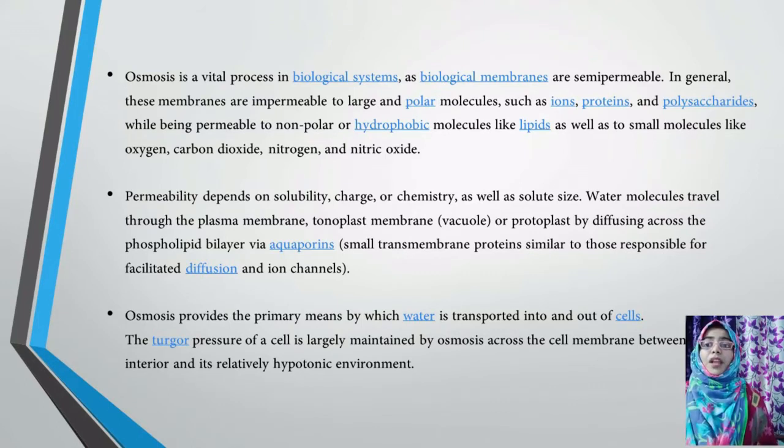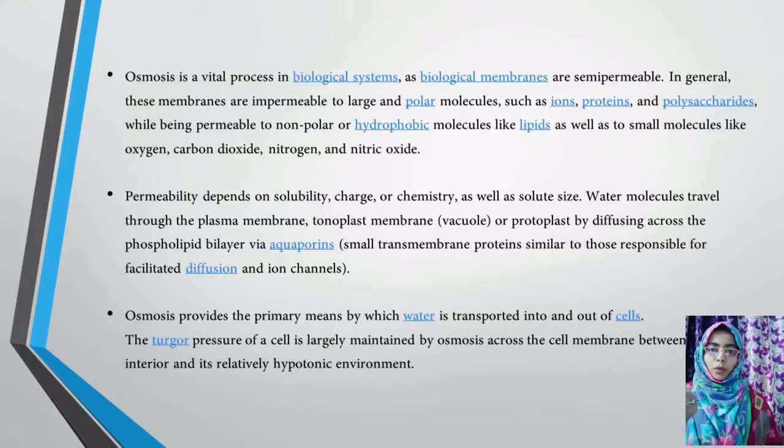Size also matters. Water molecules travel through the plasma membrane, that is the tonoplast, the vacuole membrane in the plant cell, or the protoplast, by diffusing across the phospholipid bilayer, that is via aquaporins. What are aquaporins? We will come to it in further classes. Aquaporins are round body-like structures with a tail in the plasma membrane. Those are called aquaporins. We will get to know in further classes.